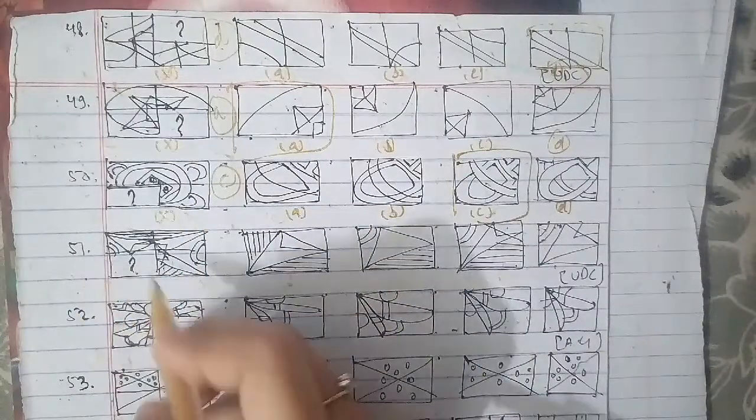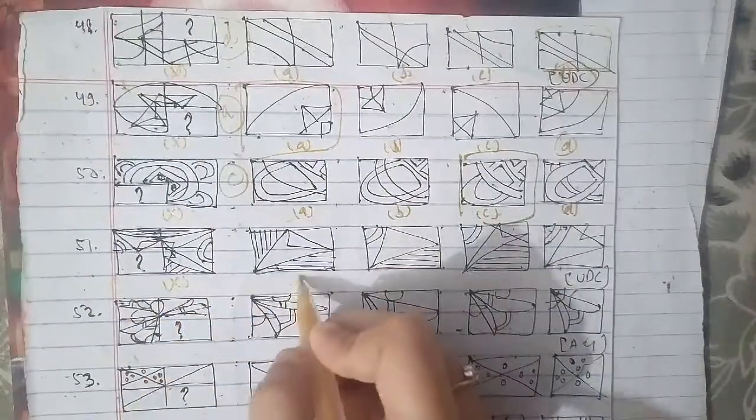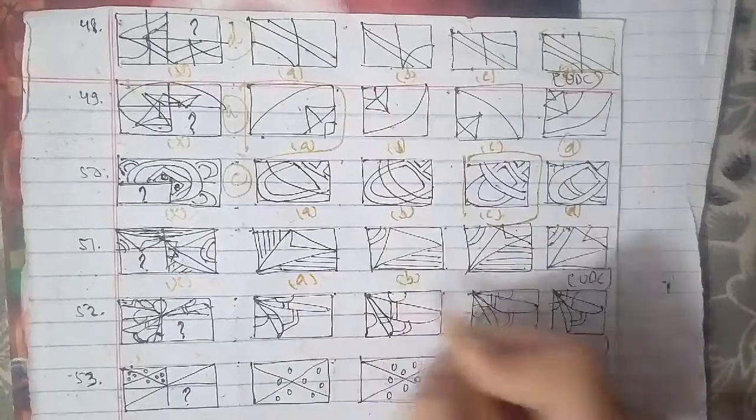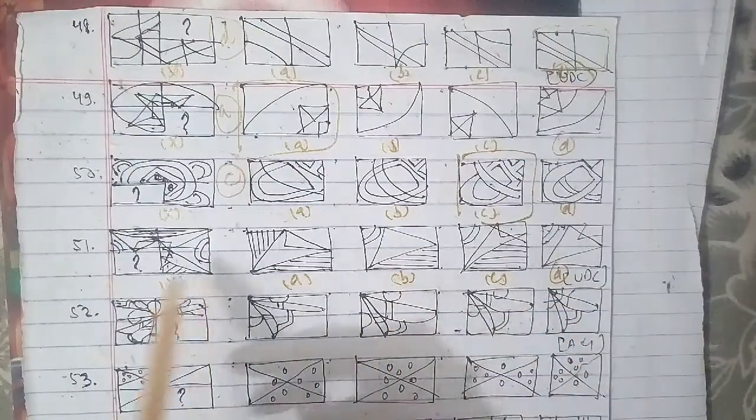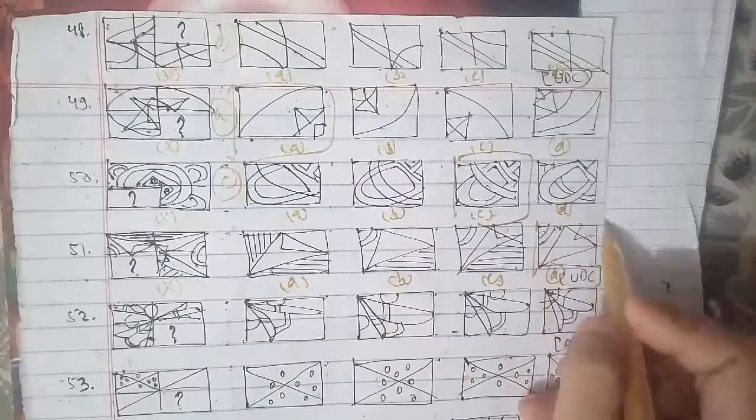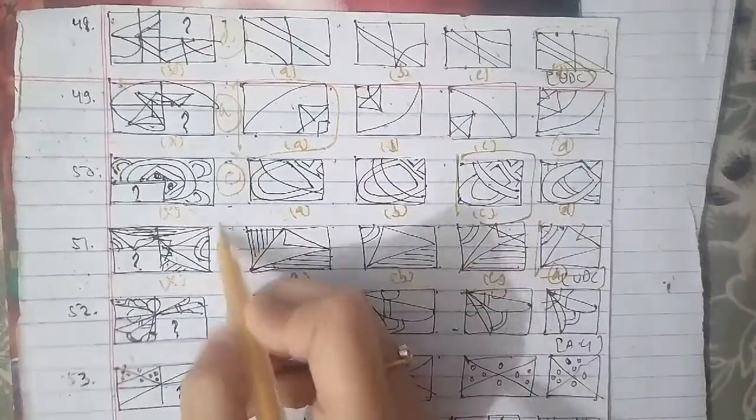We'll talk about 51st question of the session. This has been the cross figure A, B, C and D. This is the figure we have, and according to this particular figure we have to find out the missing figure. D figure will be the right answer for this question as well.